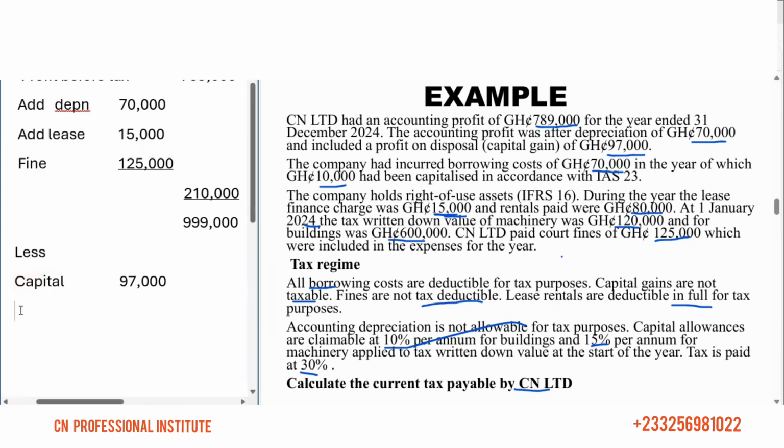Then we also have the lease payment. The lease payment we can now come and deduct the whole. How much is it? 80,000. With the lease payment, I explained the difference. You can decide not to add the 15 up there and come and deduct only the 65,000 difference because they've already deducted the 15,000. Or you can add the 15,000 back and come and deduct the whole 80,000. Then let's go and look at the borrowing cost.